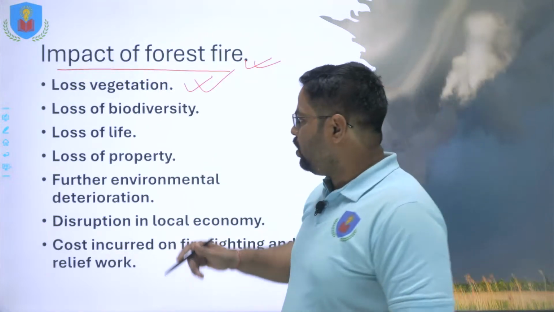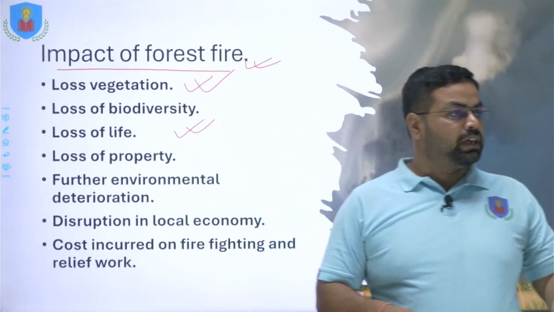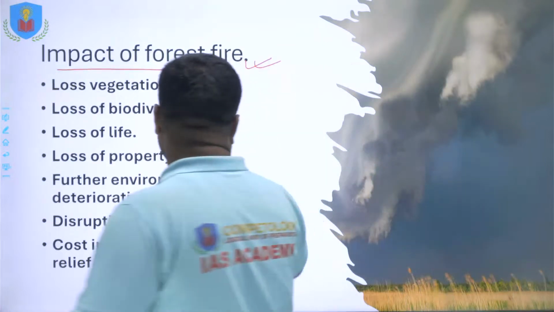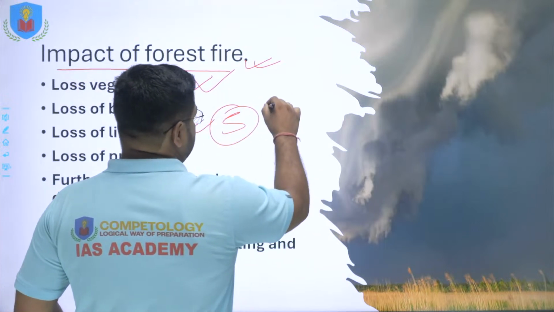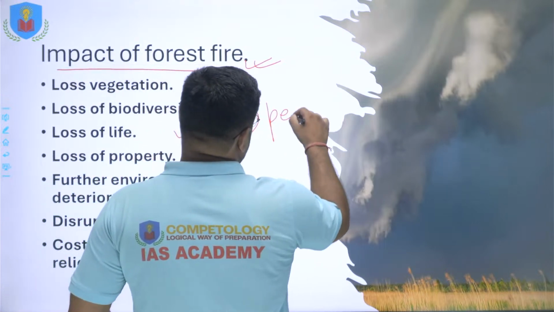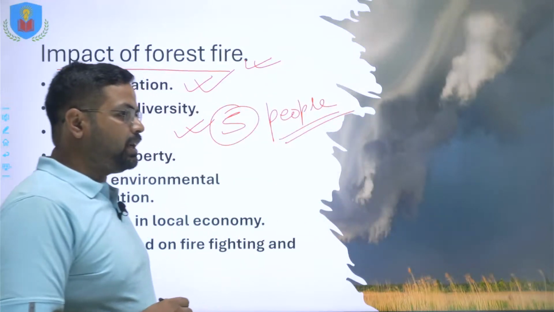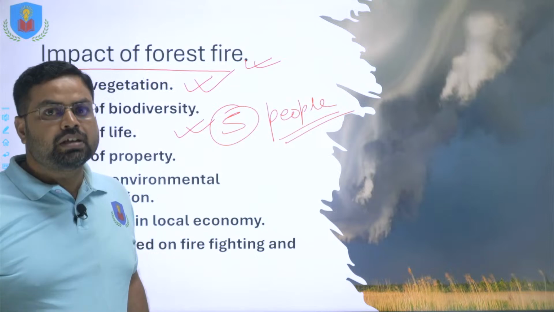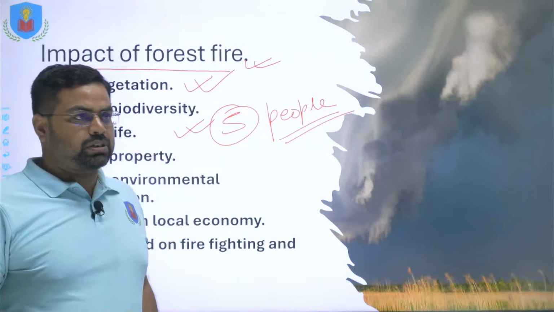Next is loss of life. In this year's forest fire itself, 5 people in Uttarakhand lost their life due to forest fire, and this was one of the major reasons because of which the PIL was filed in the Supreme Court, right?